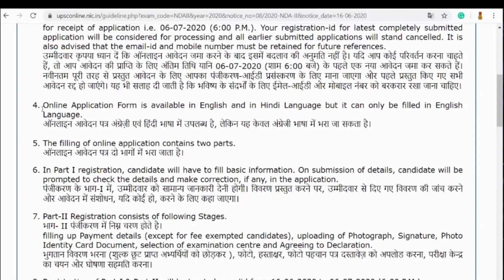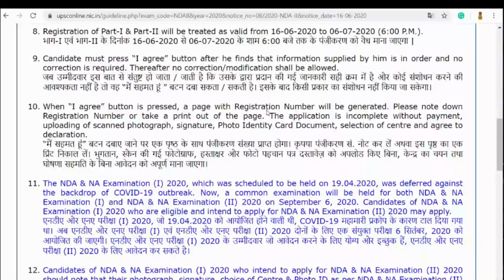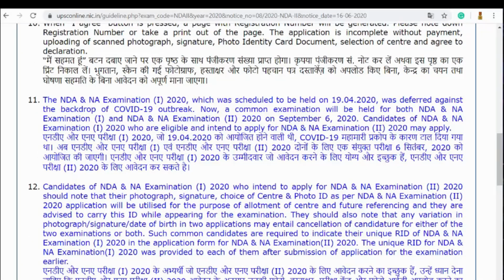So I will tell you that the online application form is available in English and in Hindi language too, but it can be only filled in English language. Okay, so Hindi में भी हम लोगों को ये पूरा application दिखाई देगा, हम लोग हिंदी में भी पढ़ सकते हैं. But while filling up, जब हम लोग फॉर्म भर रहे, we have to fill it up in only English language. So filling up of application will be 2 parts. So this is a very important one that I have to mention to you.